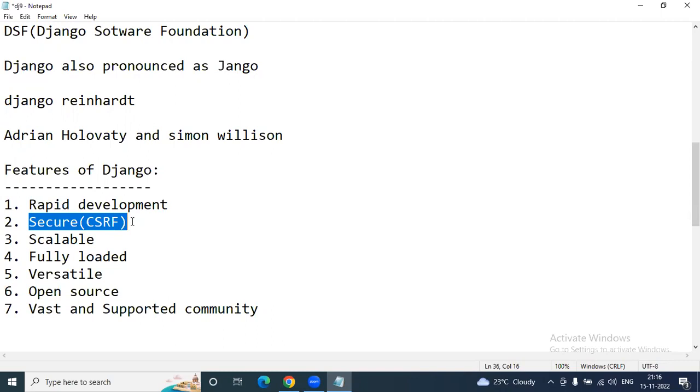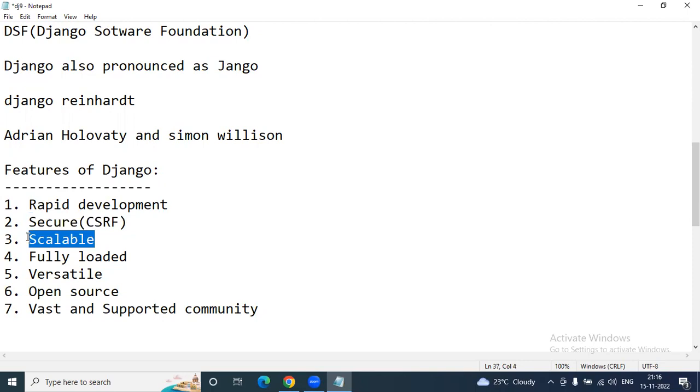And the Django authentication system is also there, so only users with credentials, those who have a user ID and password, can access the database in the admin panel and all those things. And coming to scalable, Django is scalable in nature.